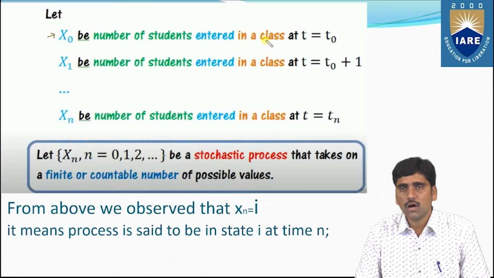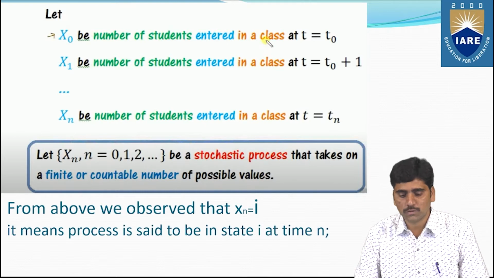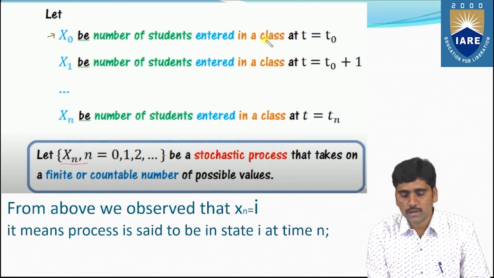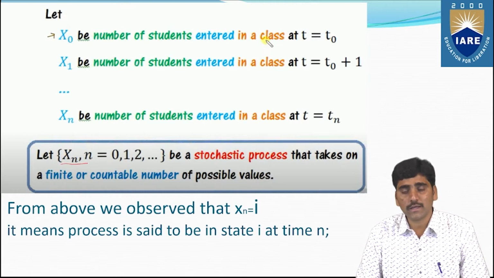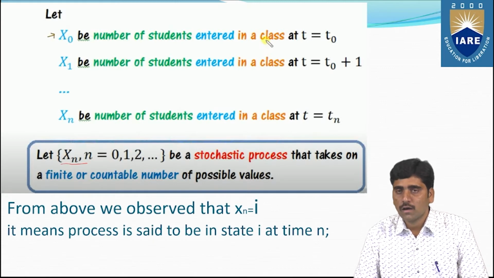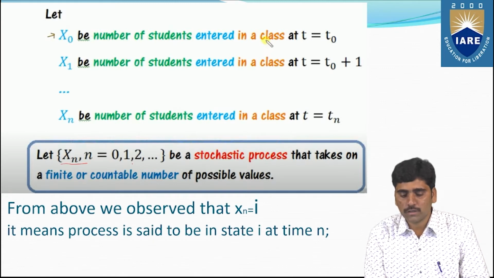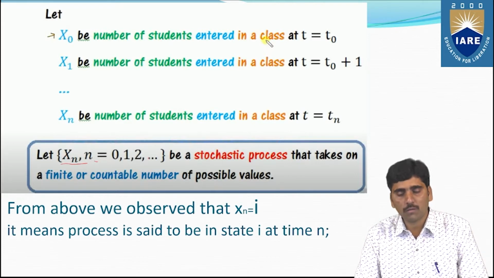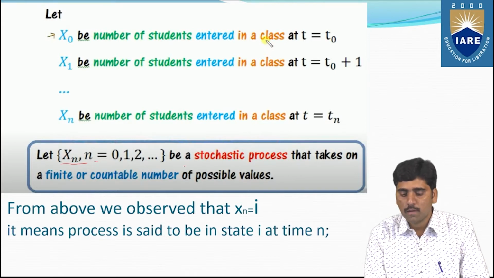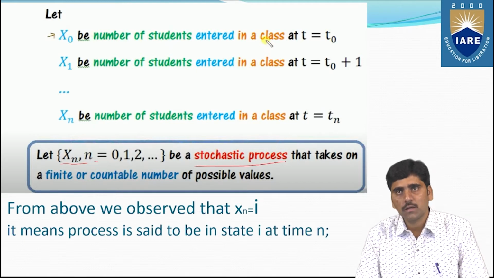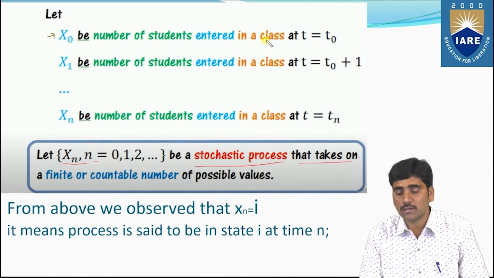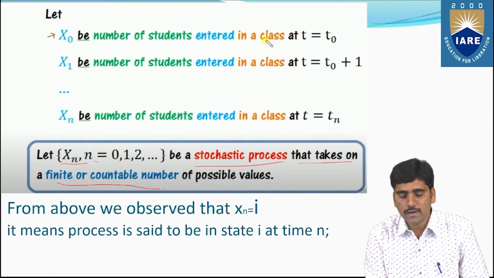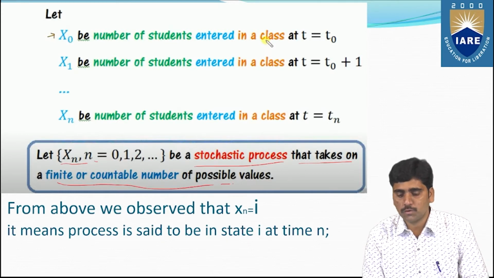So see here how we are going to define the stochastic process. Let Xn be the number of members of the event, where n equals 0, 1, 2, be a stochastic process that takes on a finite or countable number of possible values.